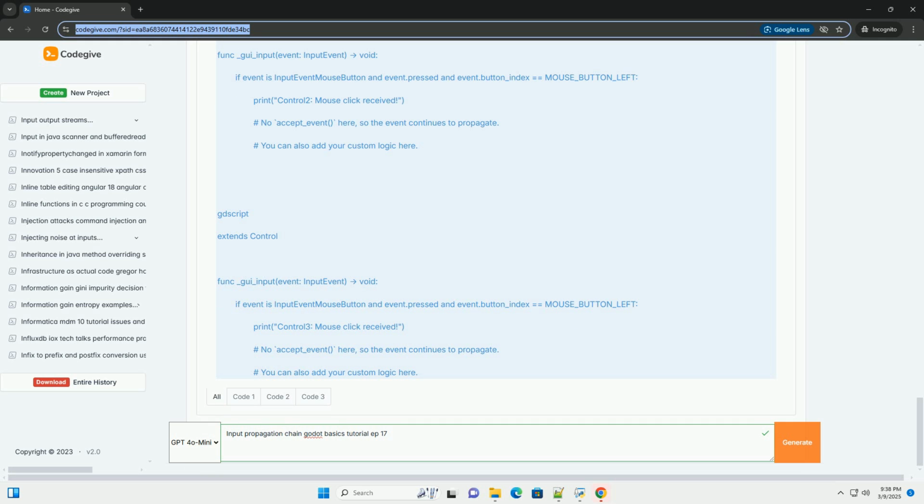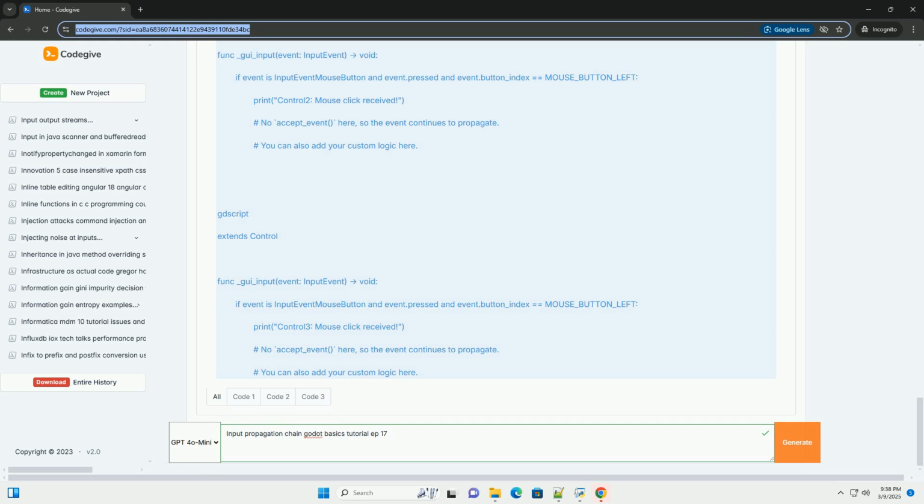Here's the code for each script. Control1.gd, attached to control 1. Control2.gd, attached to control 2. Control3.gd, attached to control 3. Explanation.